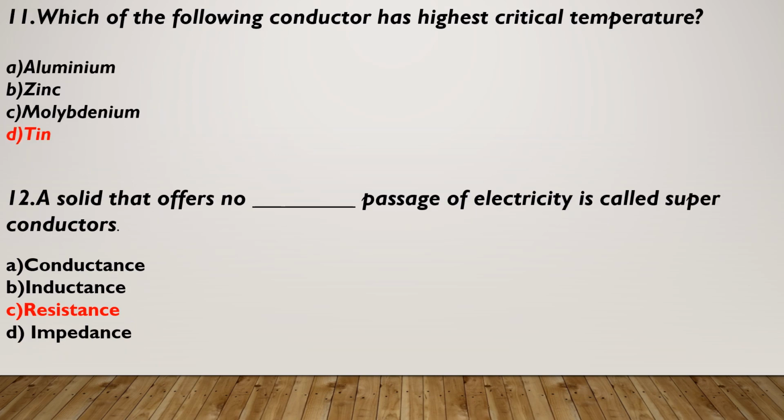Meissner effect. 11th, which of the following conductors has the highest critical temperature? A, aluminium; B, zinc; C, molybdenum; D, tin. The correct option is option D, tin. 12th, a solid that offers no passage of electricity is called a superconductor. The options are A, conductance; B, inductance; C, resistance; D, impedance. The correct option is option C.